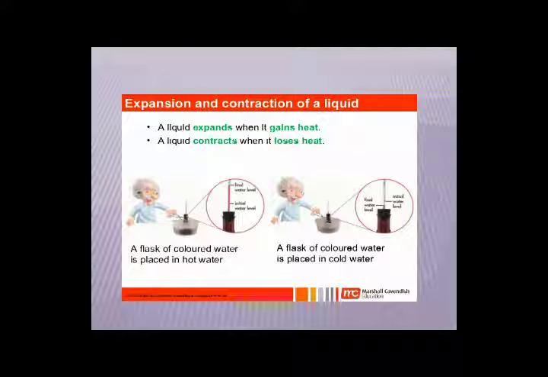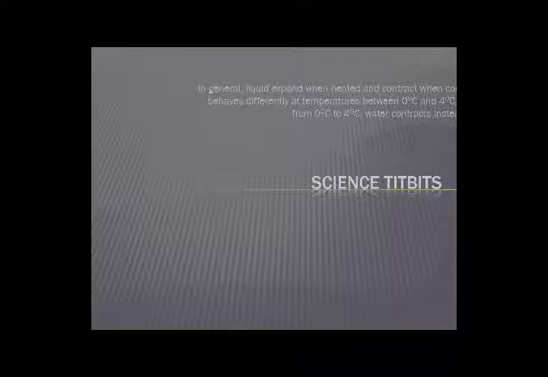When we start heating that water, the temperature of the mercury starts rising, or we can say the mercury starts expanding. But one thing which is different over here is the property of water.